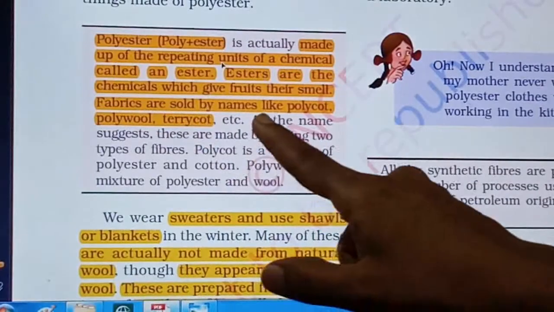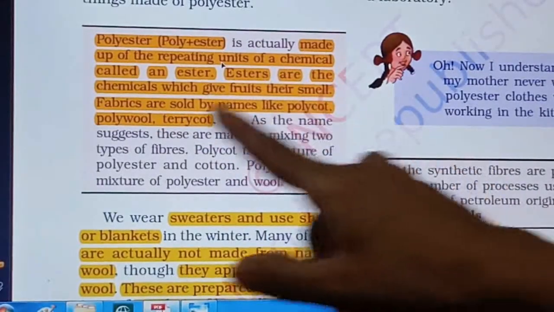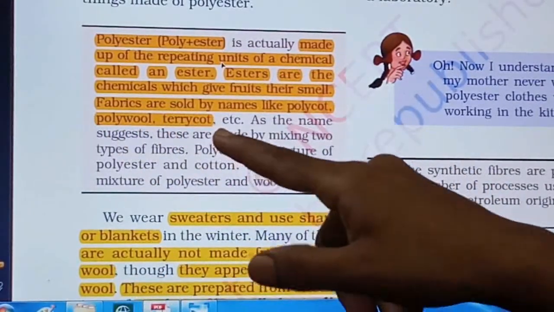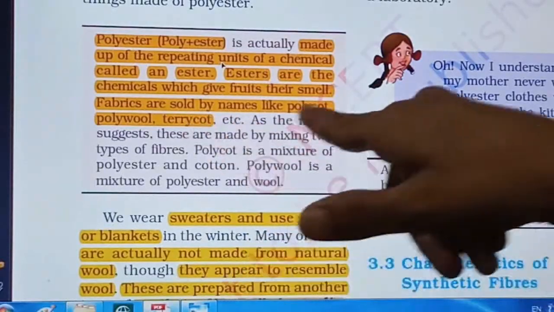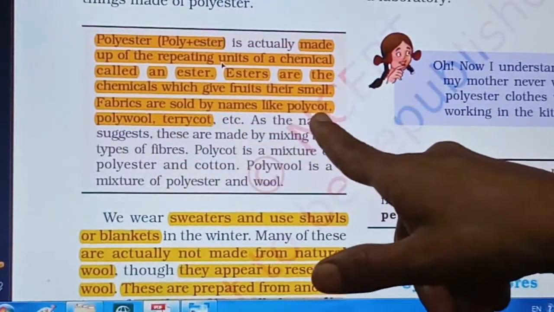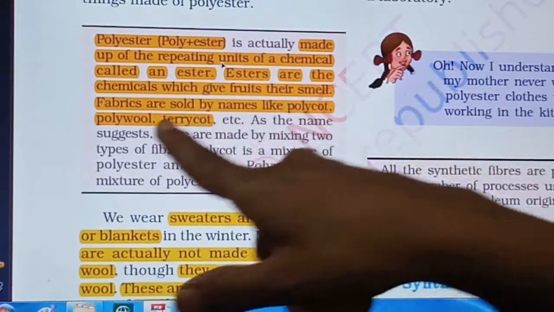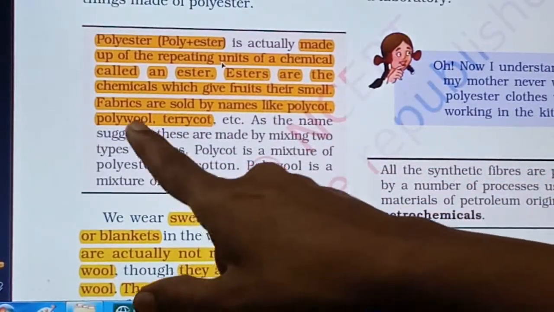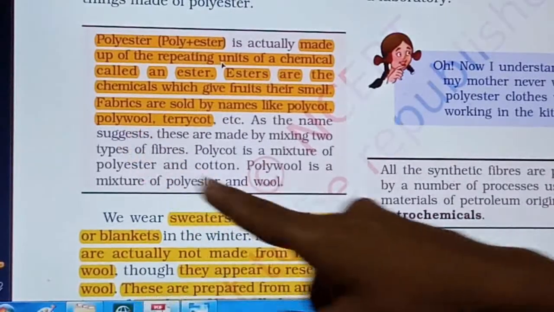Fabrics are sold by names like polycot, polywool or terrycot. Now what are these? In these, cot represents cotton and wool is a natural fiber, right?